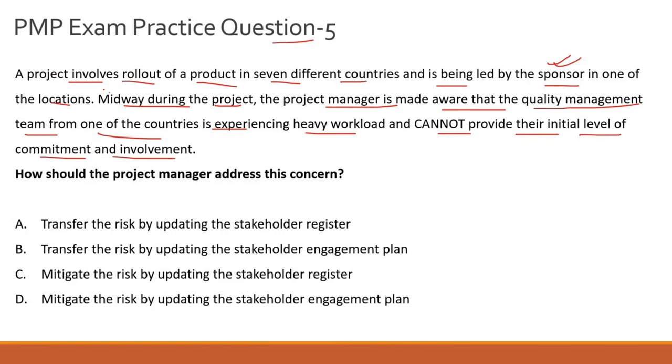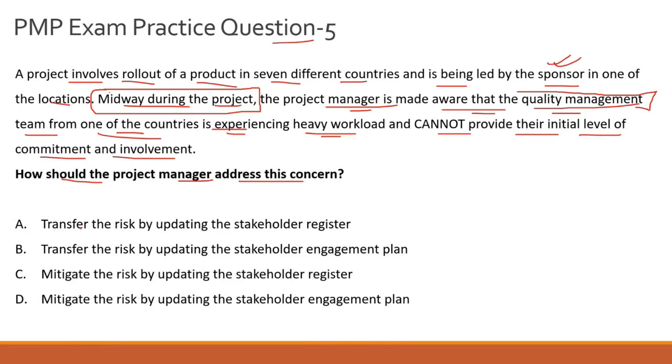Now, midway during the project means that the project is in execution. Very important takeaway: it is not in initiation, not in planning, but in execution. The project manager is made aware that the quality management team from one of the countries is experiencing heavy workload. This team is a critical stakeholder for the project, and the initial level of commitment and involvement they showed is about to change, probably going downhill from this point. So how should the project manager address this concern?